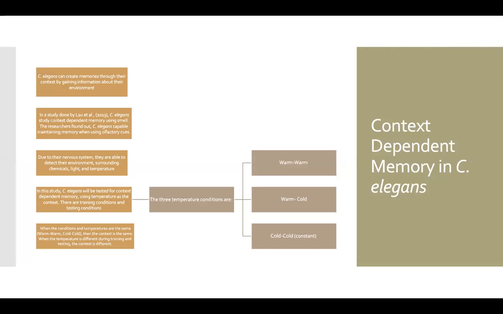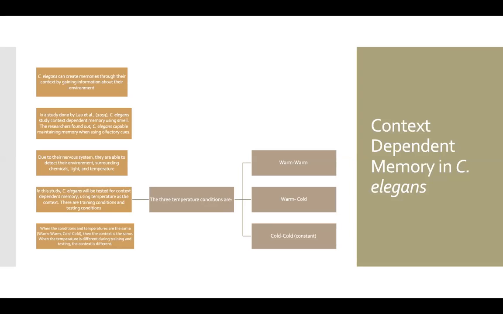The ability of free recall is present within C. elegans. These organisms are able to create memories through their context by gaining information about their environment. A study was done by Lau and many other researchers, and they wanted to determine the ability for C. elegans to apply their context-dependent memory through smell. They found out that C. elegans are capable of maintaining memory when using olfactory cues. Because of their nervous system, they are able to detect and understand their environment, chemicals, light, and temperatures.